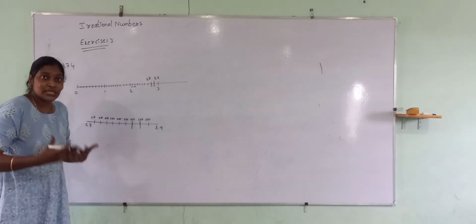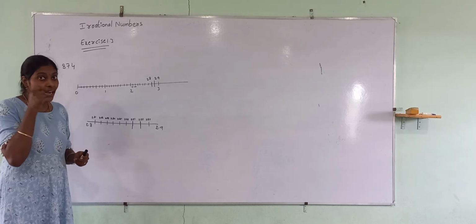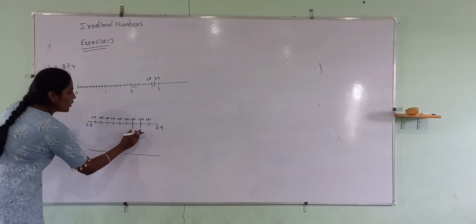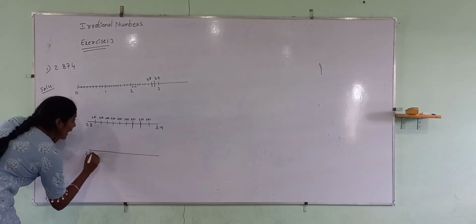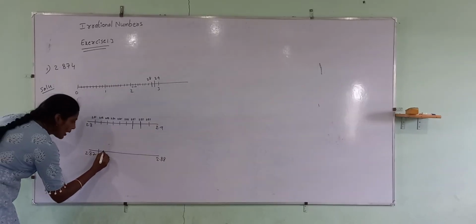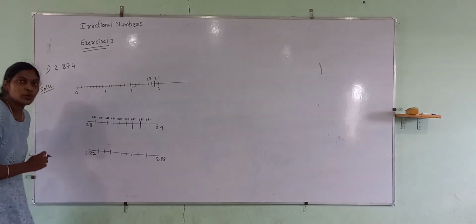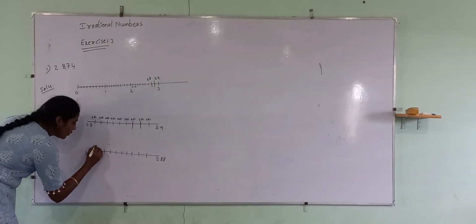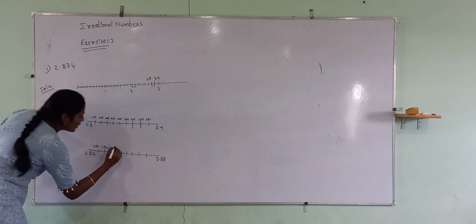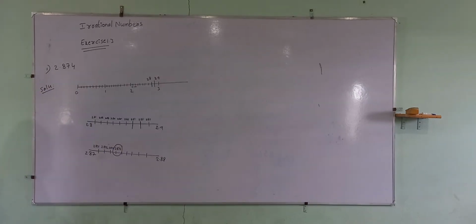Now again magnification. By the name itself you must be able to understand. Magnification means like a lens, a magnifying lens. Just like we are zooming in. Now, we have to write the number line of these two, 2.87 and 2.88. Again, make 10 parts. 1, 2, 3, 4, 5, 6, 7, 8, 9. And the 10th one is 2.88. Now, write the numbers: 2.871, 2.872, 2.873, 2.874. So this is the number we are looking for.